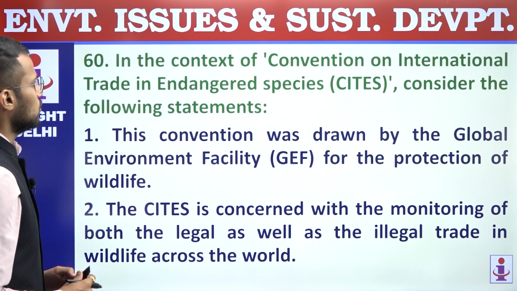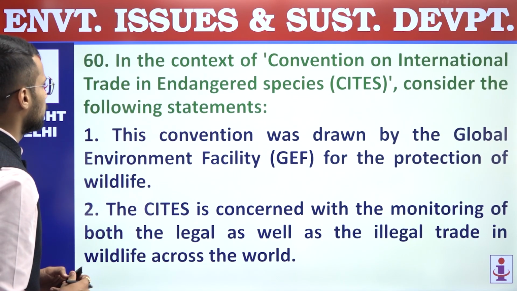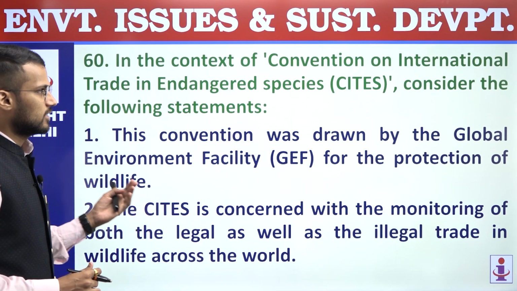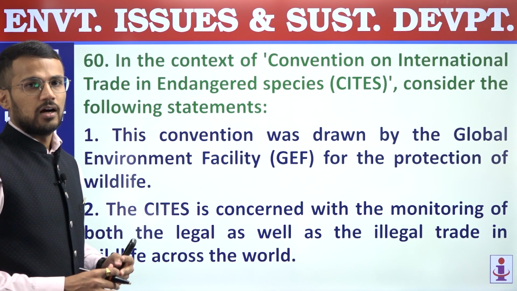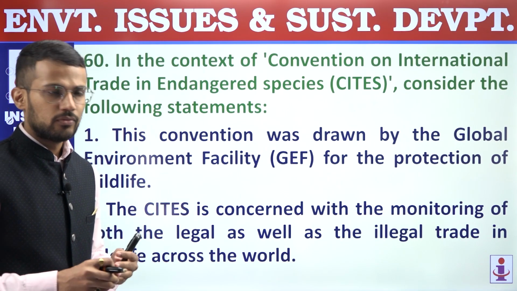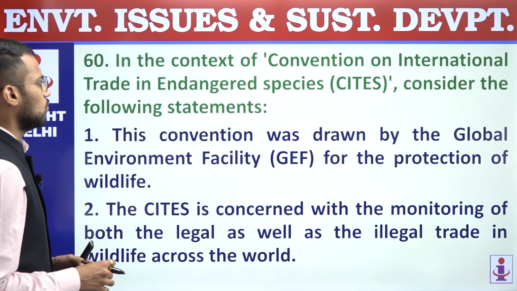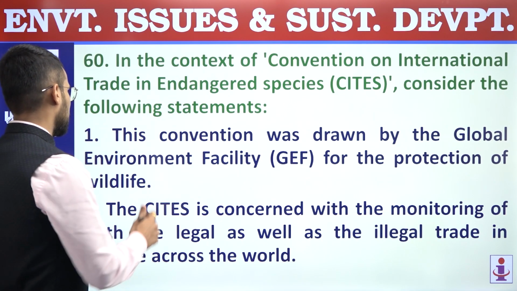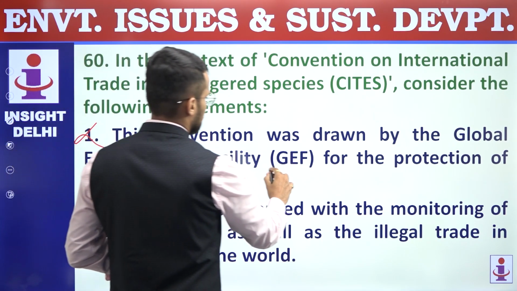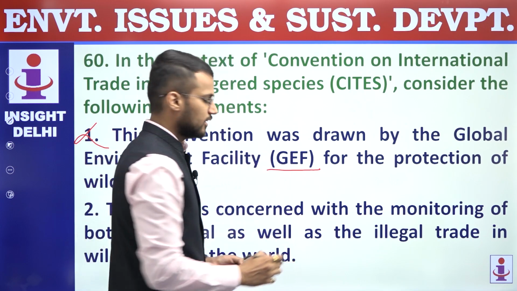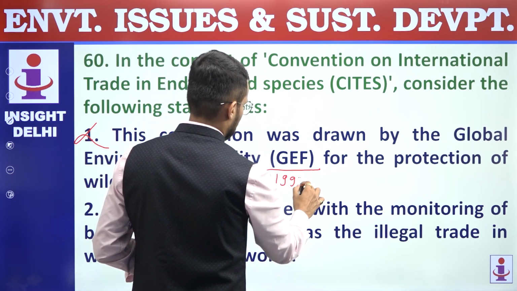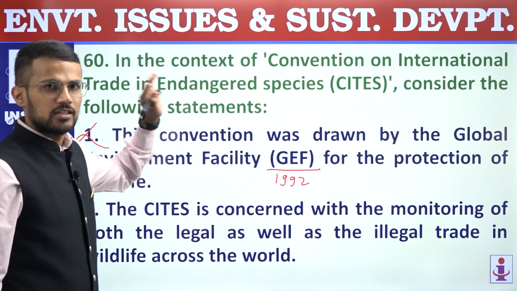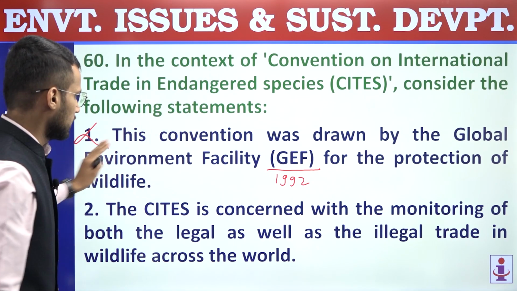60. In the context of Convention on International Trade in Endangered Species, CITES, consider the following statements. So CITES is an important convention, and it was enforced in 1975. First statement. This convention was drawn by the Global Environment Facility, GEF, for the protection of wildlife. Incorrect statement. GEF came into being in 1992, that means in the Earth Summit. Right? In Earth Summit, GEF came into being, and CITES is implemented since 1975,